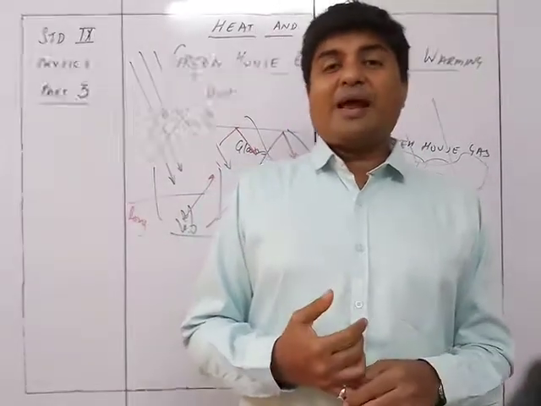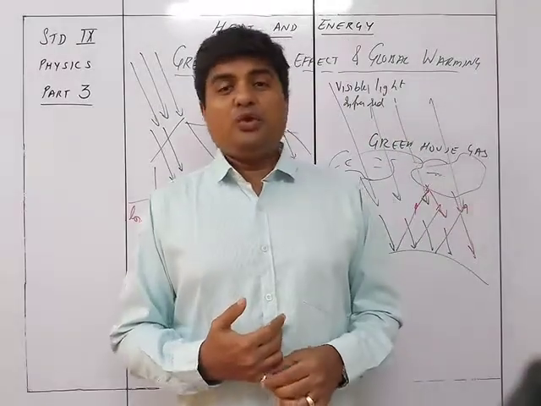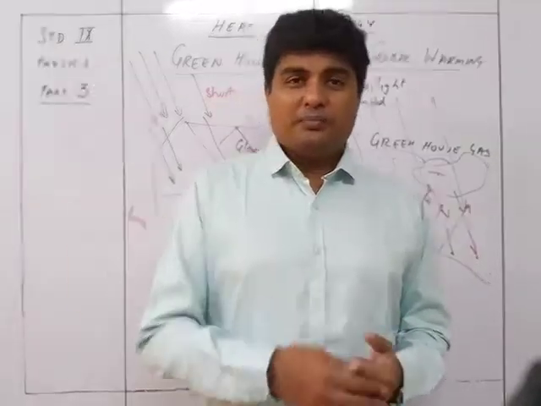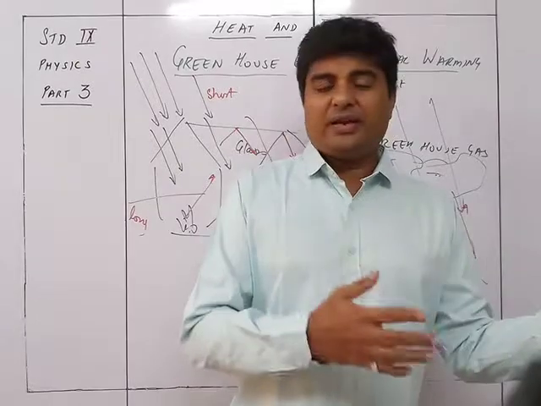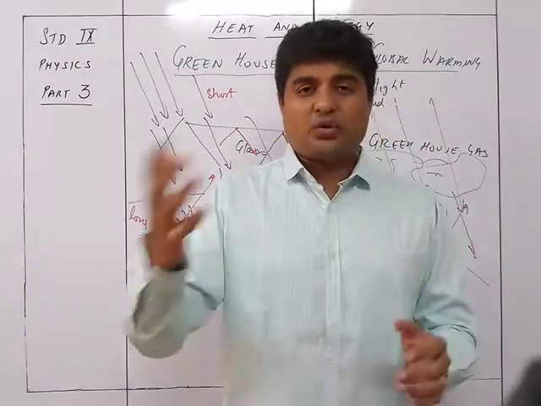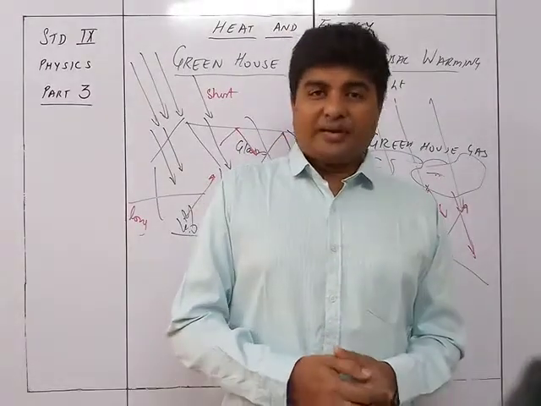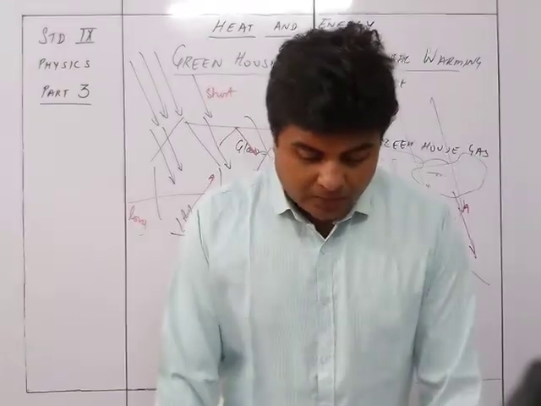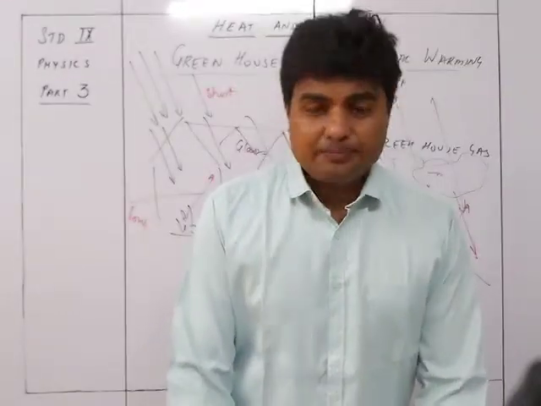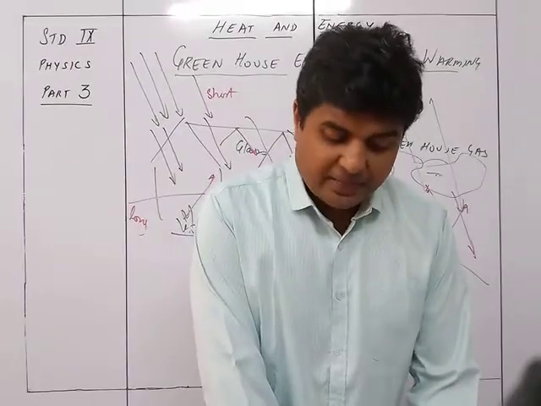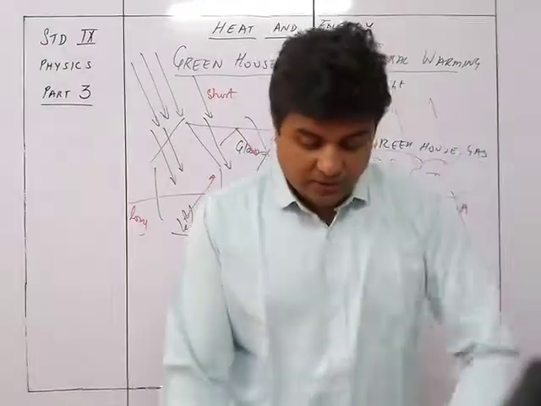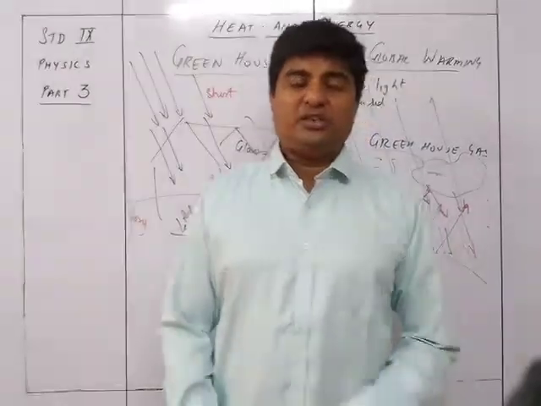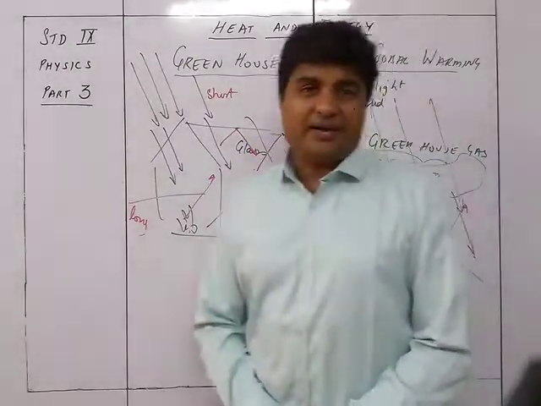So we are trying to make use of renewable sources, wind energy and solar energy, for the purpose of electricity. This is how global warming, or the impact of global warming, can be minimized. So this is about the chapter heat and energy. That's the end of the chapter, heat and energy. Thank you.